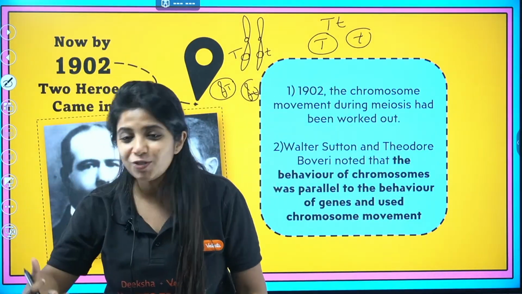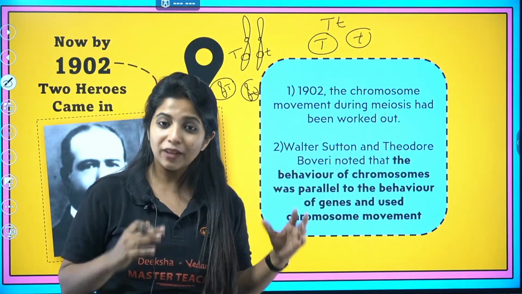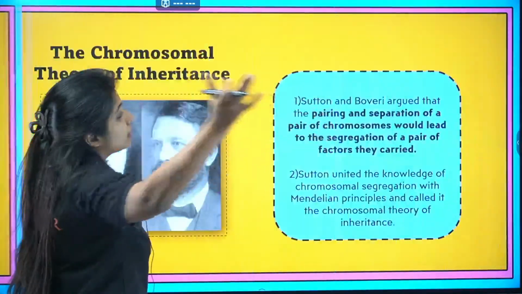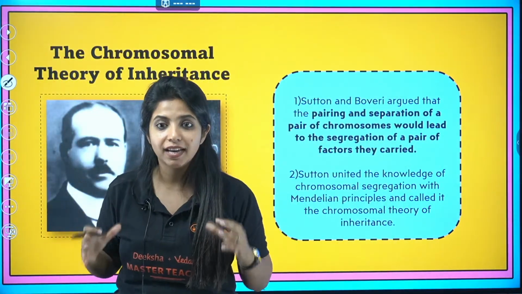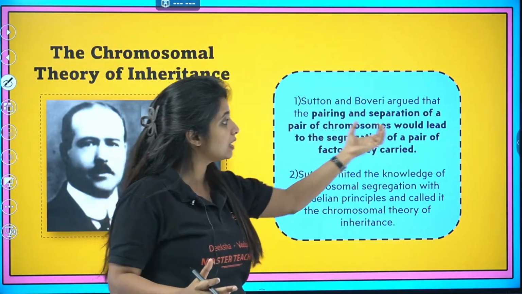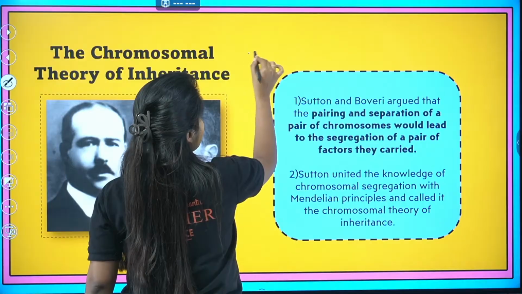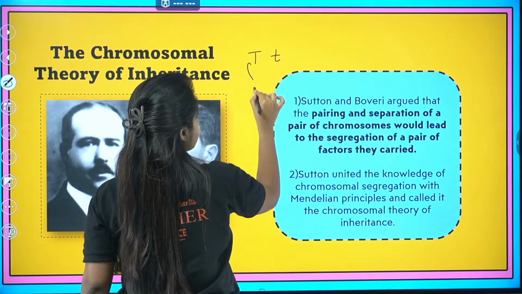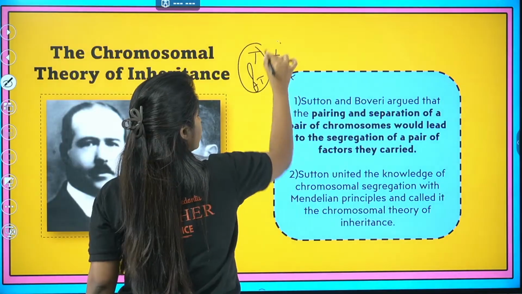Exactly. And that was found out by whom? These two people, Walter Sutton and Theodore Boveri. When they found it out, they gave a theory that was known as the chromosomal theory of inheritance. They said that pairing and separation of a pair of chromosomes would lead to the segregation of a pair of factors that they carried. For example, right now, when I have capital T and small t in the gamete, this is a gamete and this is a gamete.